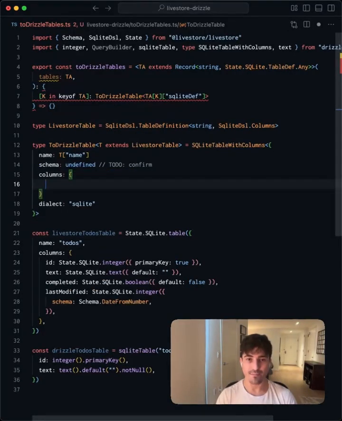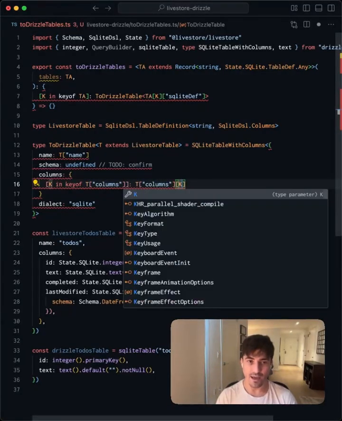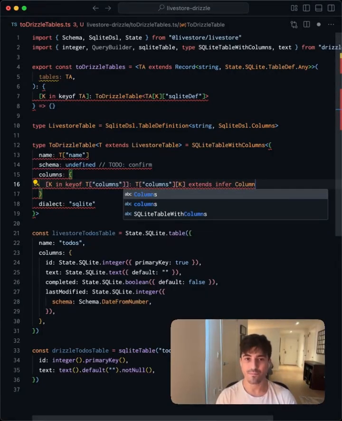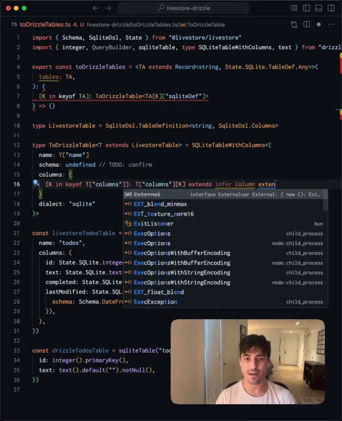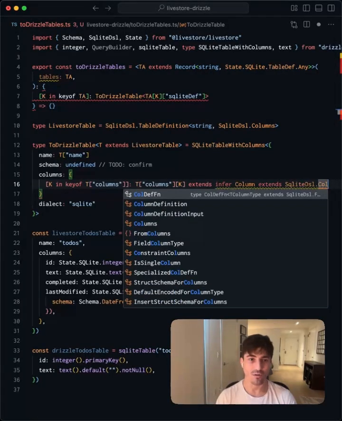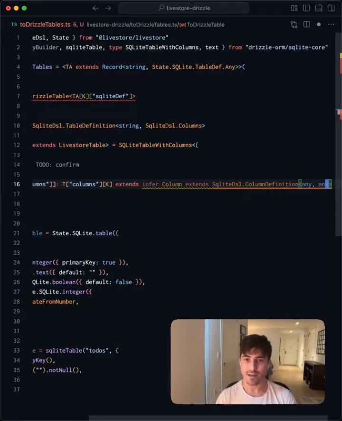So this is going to be a mapped type wherein we iterate over all of the keys of columns. So let's say TColumns[K] extends infer Column, and let's add an extends SQLiteDSL.ColumnDefinition<any>.